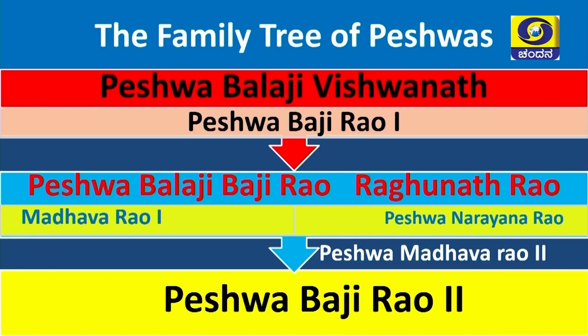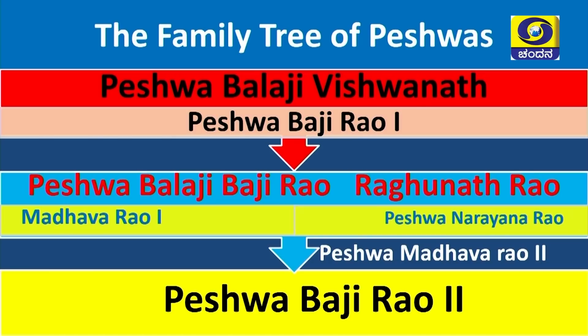After Balaji Bajirao, his son Madhavrao first became the Peshwa. Since Madhavrao first did not have a male child, his brother Narayan Rao came to power. That means Narayan Rao became the Peshwa. Who was Narayan Rao? Narayan Rao was the brother of Madhavrao. That means for the first time the chain of Peshwahood from father to son is broken here. As Madhavrao first did not have a son, his brother Narayana Rao became the Peshwa. This was questioned by Raghunath Rao, and he got Narayana Rao murdered and tried to become Peshwa.